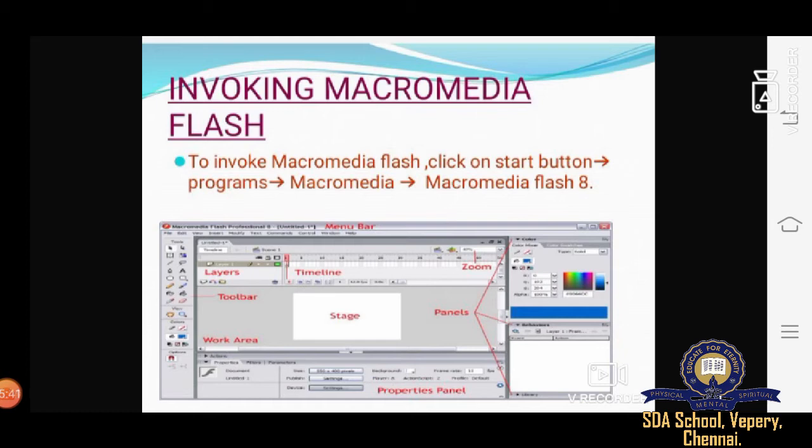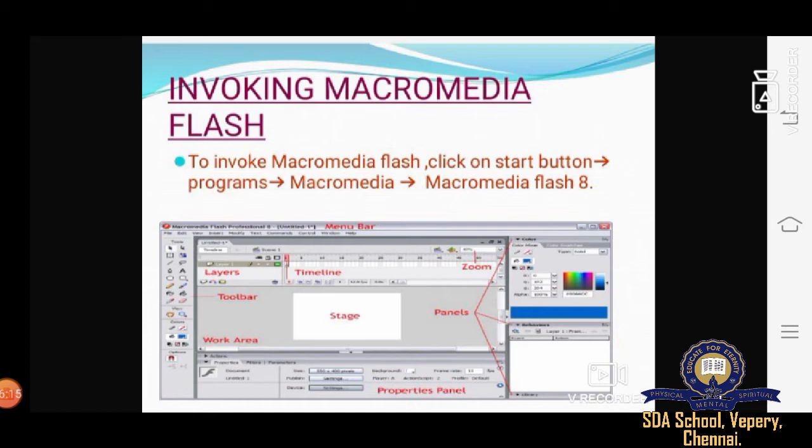First, in the middle is the stage or work area. Whatever work we want to do, we can start doing in that middle of the page. Right on top we have layers, and then frames, and the timeline bar. On my left side we have tools. We have a lot of tools over there, which you can use for your Macromedia Flash program.